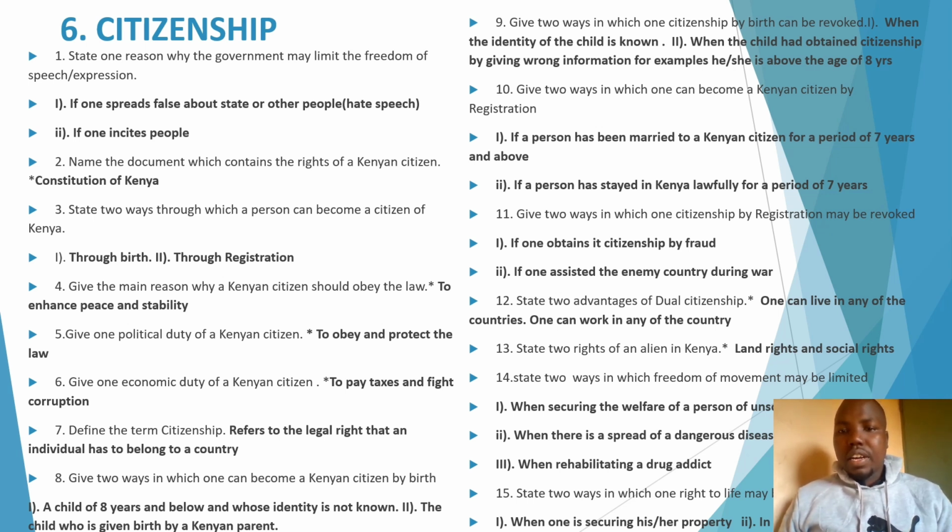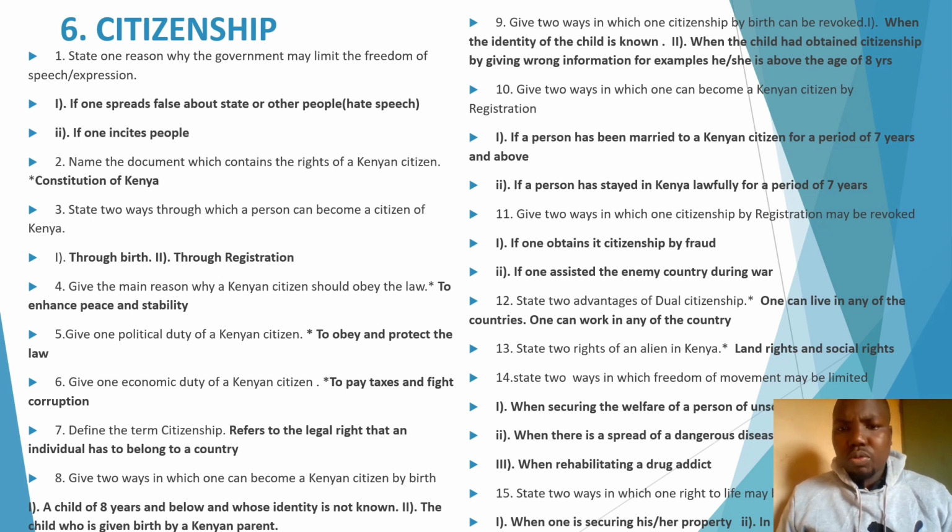When one has dual citizenship, under advantages, one can live in any of the countries. You can decide whether you live in Kenya or anywhere else. One can also work in any of the countries. Let's move to question 13. State 2 rights of aliens in Kenya. Who are aliens in this case? Aliens are the people who are living in Kenya, but they are not citizens of Kenya. They are also entitled to various rights, for example, land rights and social rights.